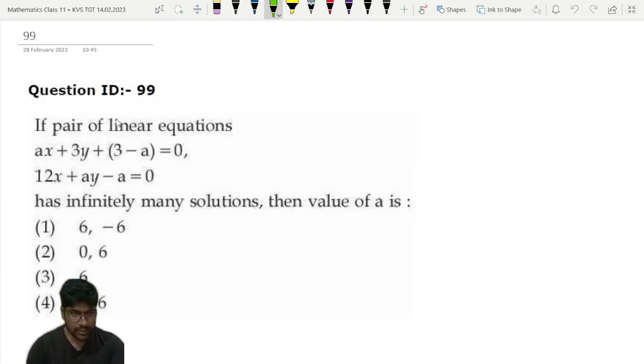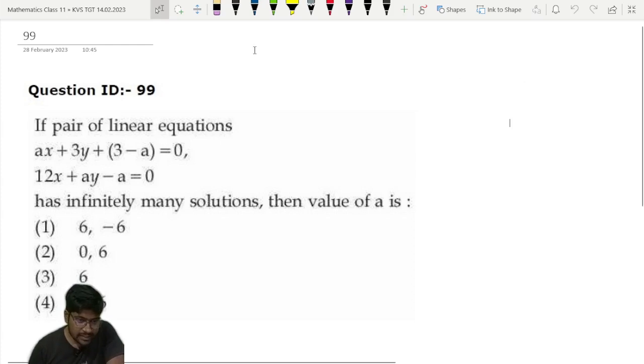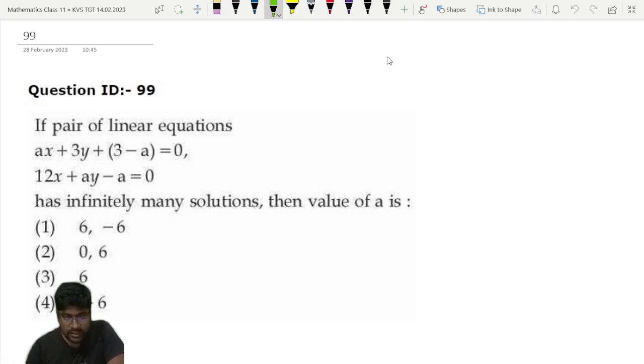So let's move to the next question, question number 99. If the pair of linear equations has infinitely many solutions, then what is the value of A? For this I will tell you the theory. Suppose we have two linear equations, A1x plus B1y is equal to C1, and another equation A2x plus B2y is equal to C2.